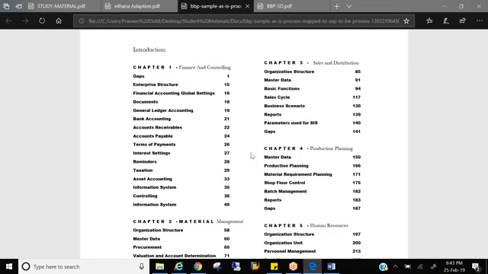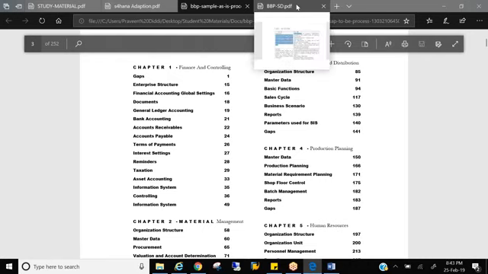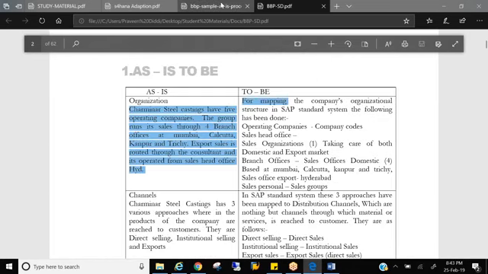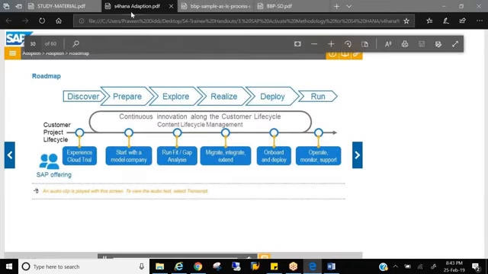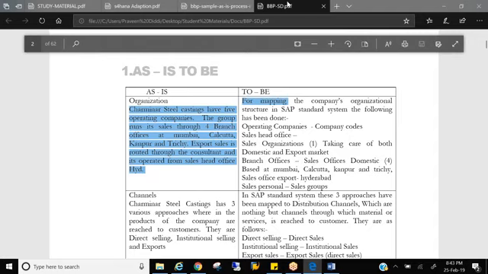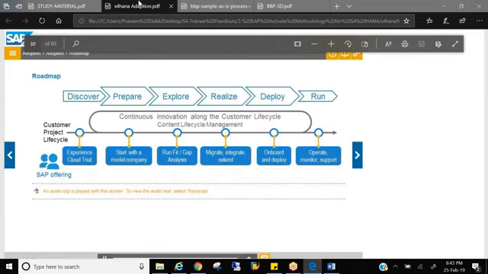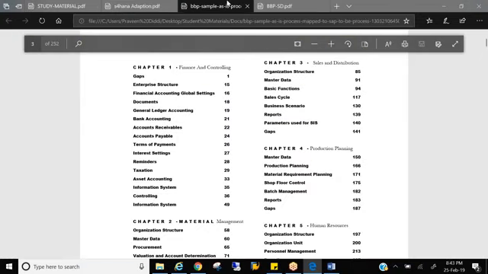Even if your core user is not coming on time, you can tell it in a positive way. You can say that my core user is a senior manager, occupied with a lot of work, and he could not make it on time, but we managed at another time. That shows your positiveness and ability to take up a challenge. For example, the allocated time is 10 to 2 o'clock, but he's in the business for the first hour, so he's not able to show up. You can tell them that we managed the time, and in the evening 4 to 7 we used to sit. That shows you are adaptable to the situation, right? This is how you need to answer if they ask whether you faced any problem, nothing negative about the project. So this is all about the BBP phase.